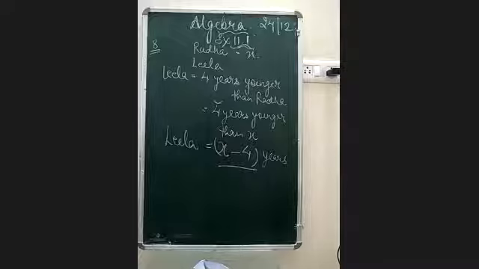Suppose the question had changed. Can you write it down? The question would be different. The question would be that Leela was 4 years older than Radha. Can you guess the answer? Suppose the question were that Leela is 4 years older, or I can say elder, than Radha. What should be the answer in that case? Very nice. The answer should be X plus 4.